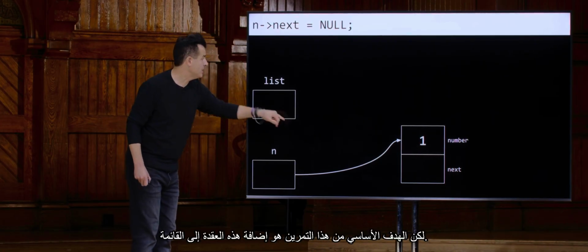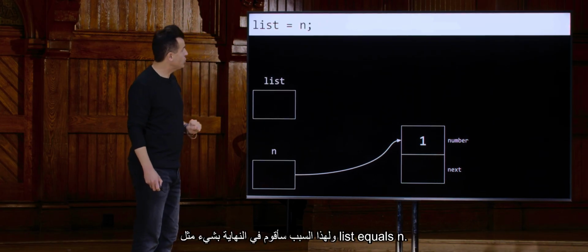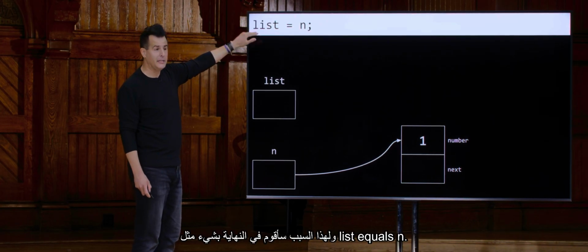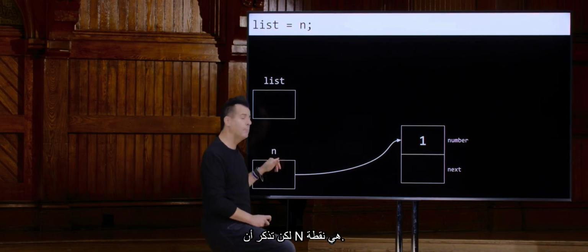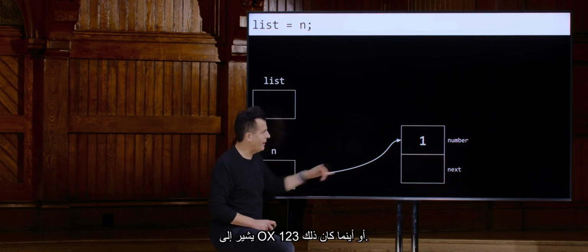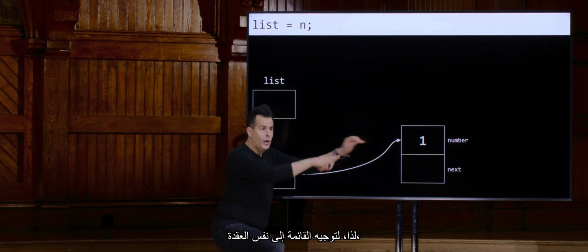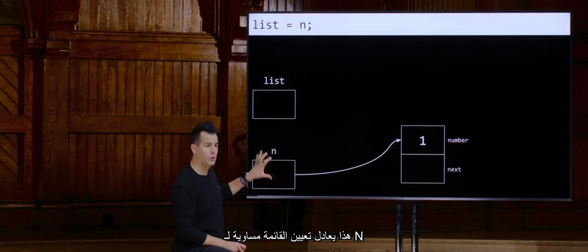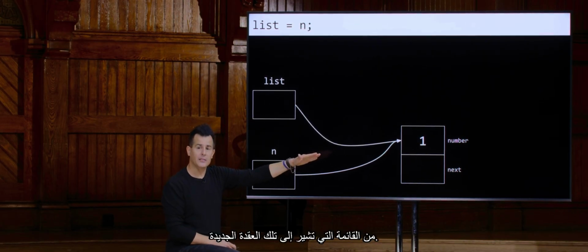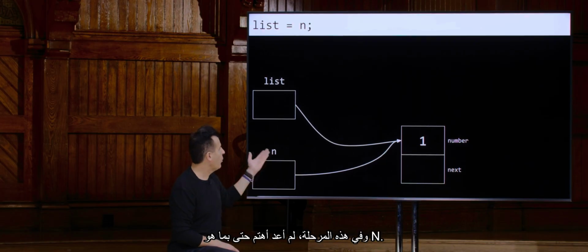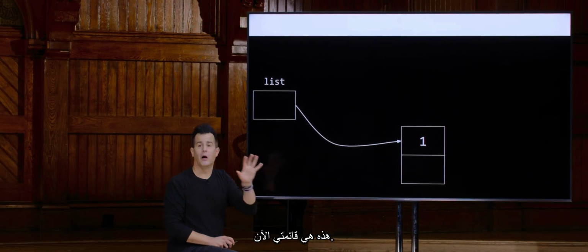But the whole point of this exercise is to add this node to the list. So we need to somehow update this value, which is why ultimately I'm going to do something like list equals n. Now, that seems a little weird semantically, but recall that n is a pointer. That is the address, pointing at 0x123 or wherever that is. So to point list at the same node, it's equivalent to setting list equal to n, because then we'll effectively have an arrow identical from list pointing at that new node. And at this point, I don't even care what n is anymore. It was always meant to be a temporary value. This now is my list.